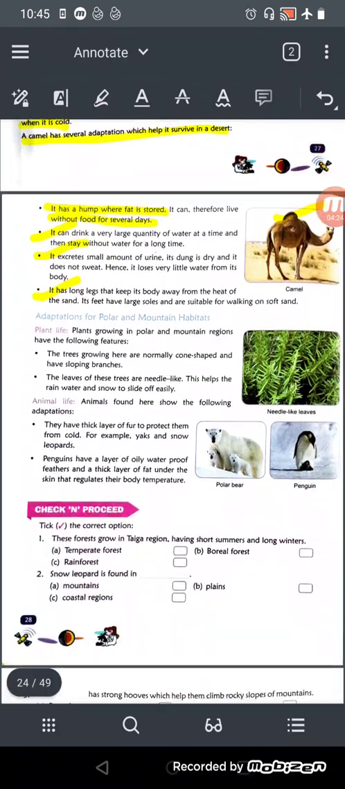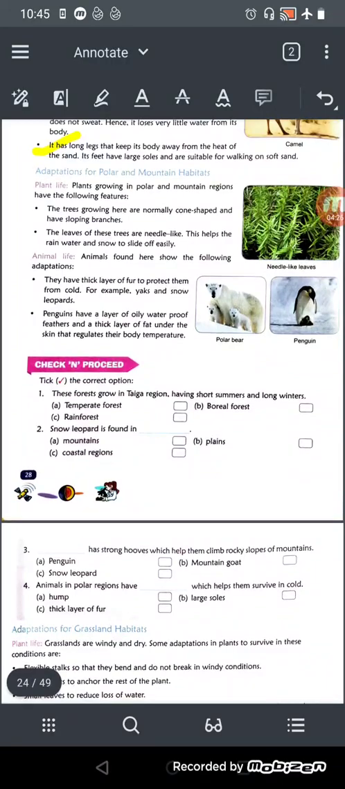Now let's see about the adaptation in polar regions and the polar habitat. The animals and the plants of polar regions we will see about. Plants growing in polar and mountain regions have the following features. What are the features? The trees growing here are normally cone shaped, and have sloping branches. For what? So that snow slides off easily.